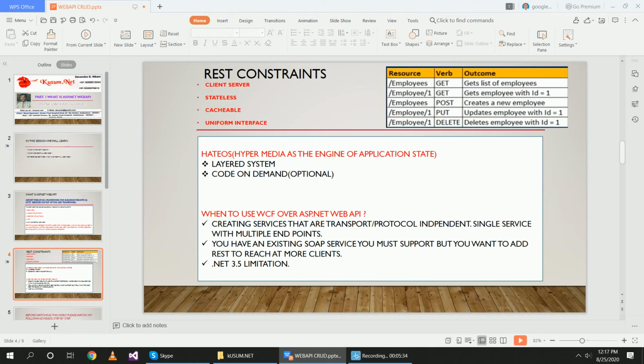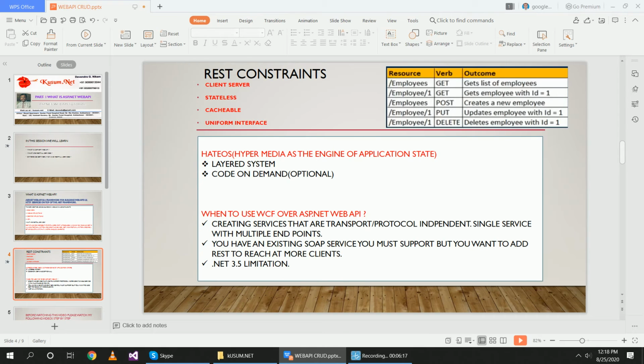HATEOAS, hypermedia as the engine of application state. It is a component of the REST application architecture that distinguishes it from other network application architectures. With HATEOAS, the client interacts with a network application whose application servers provide information dynamically through hypermedia. Layered system. In telecommunication, a layered system is a system in which components are grouped in a hierarchical arrangement such that lower layers provide functions and services that support the functions and services of higher layers.